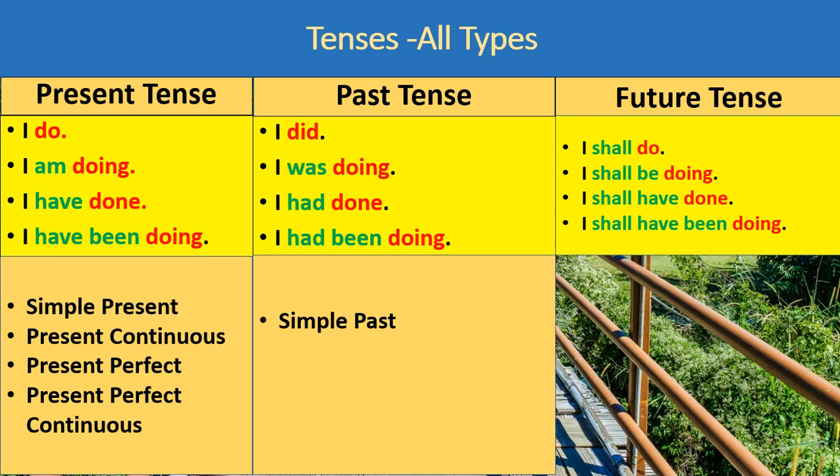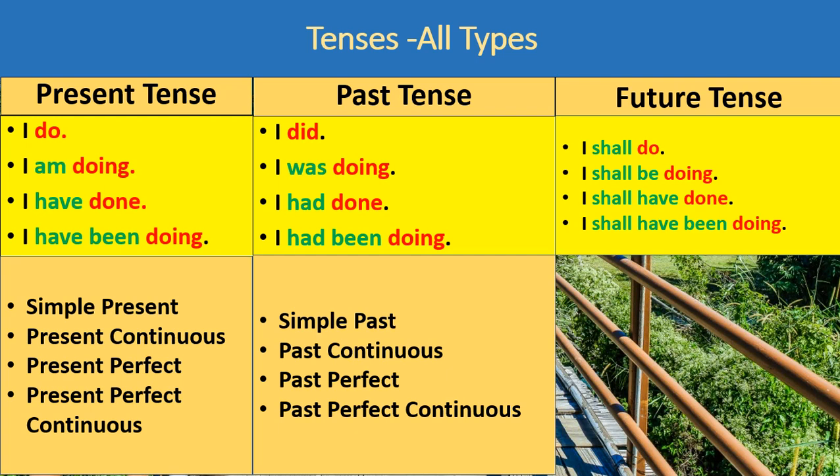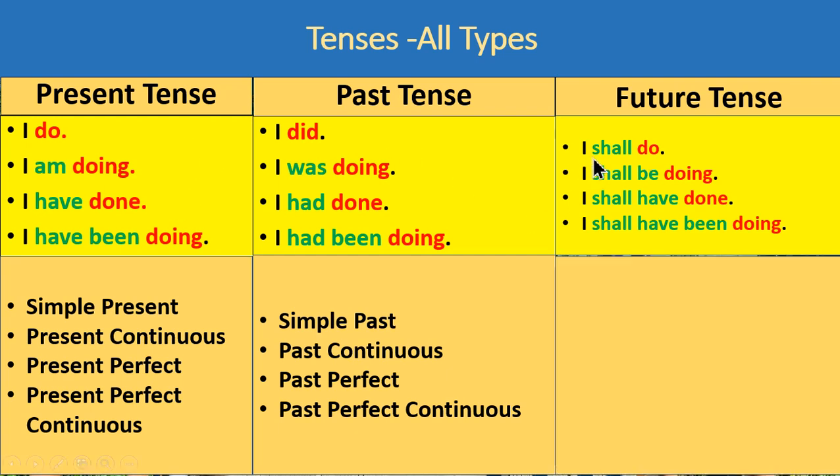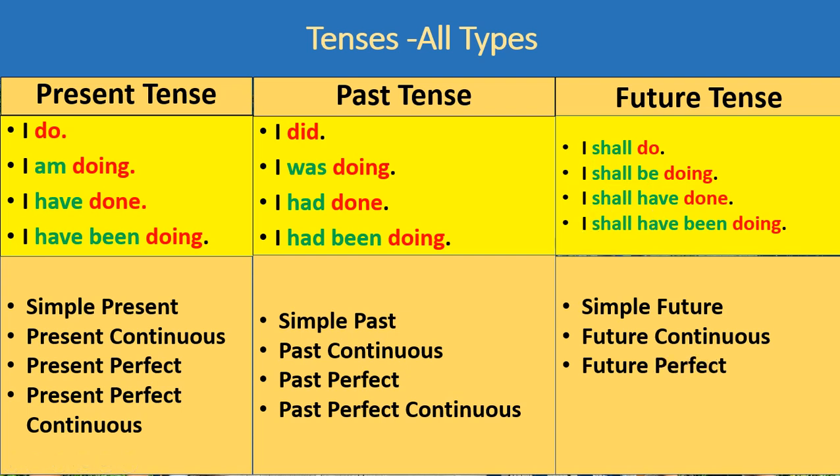First is simple past, second is past continuous, third is past perfect, fourth is past perfect continuous. Now see the tenses used in future tense. First is simple future, second is future continuous, third is future perfect and fourth is future perfect continuous.